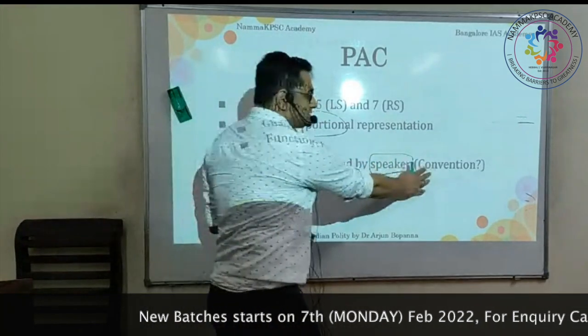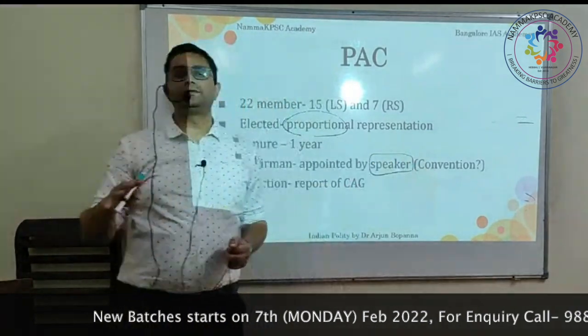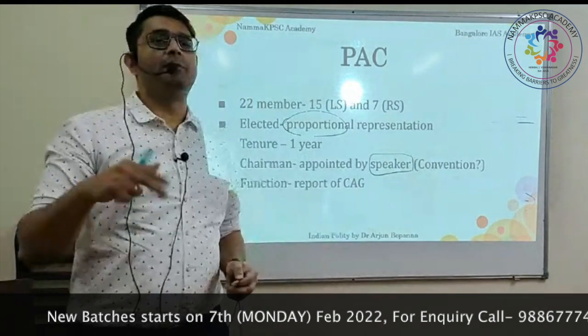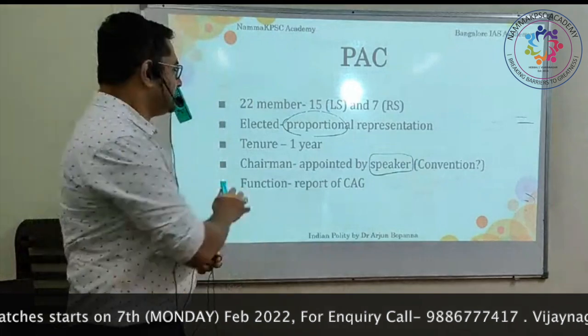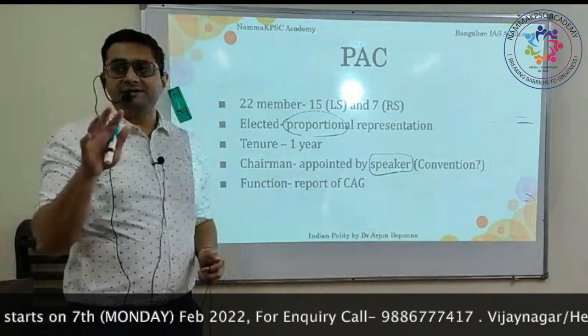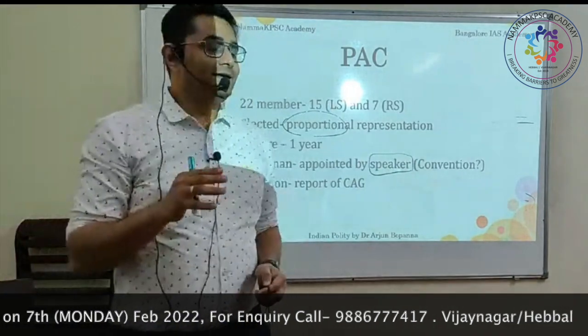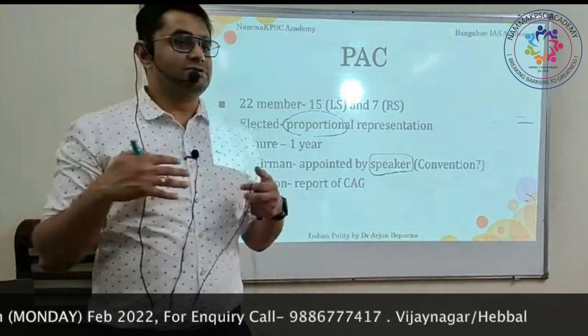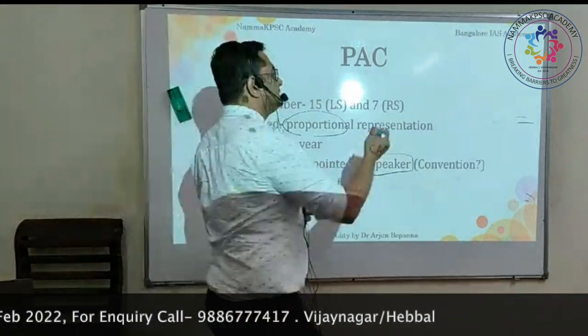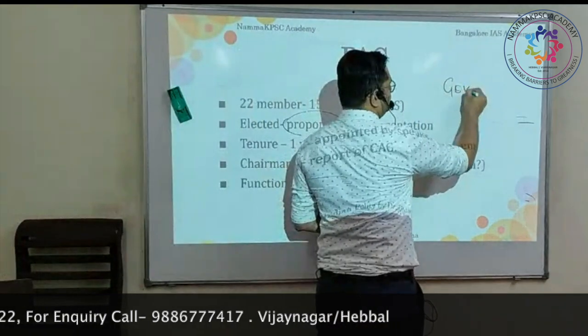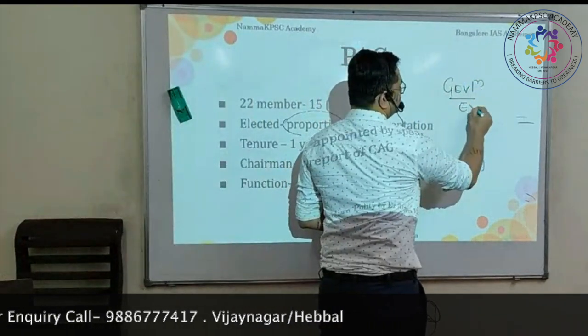So there is a convention that the chairman of the PAC will be from the opposition. It will not be from the ruling party. The reason being its function. The function of Public Accounts Committee is to check the audit report of CAG. So what happens is the government's expenditures are there.